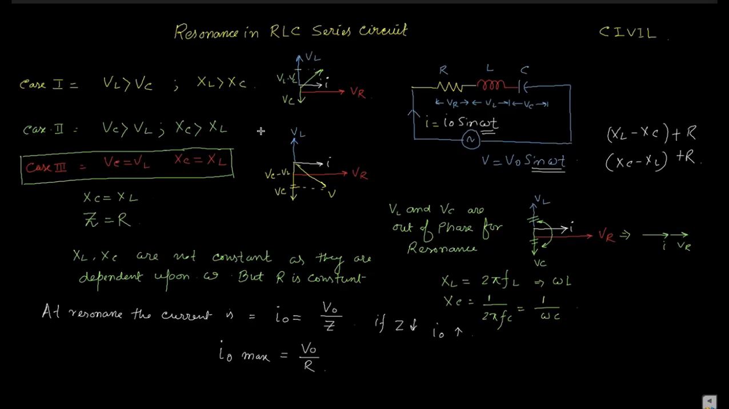You go to the previous figure. In this condition, VL is greater than VC. From here you can draw this is the XL minus XC and this is the R, or here you can draw this is the R and this is the XC minus XL. So if this is the phi, tan phi becomes (XL minus XC) by R, and if this is phi, then tan phi becomes (XC minus XL) by R.